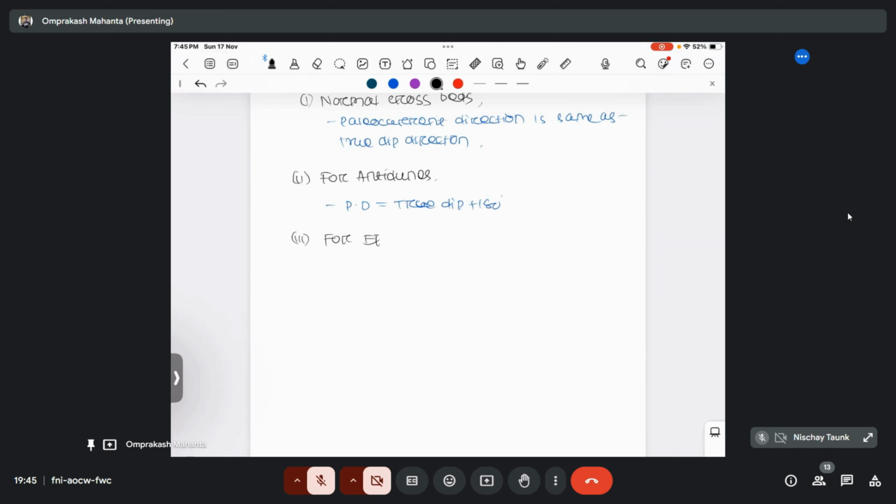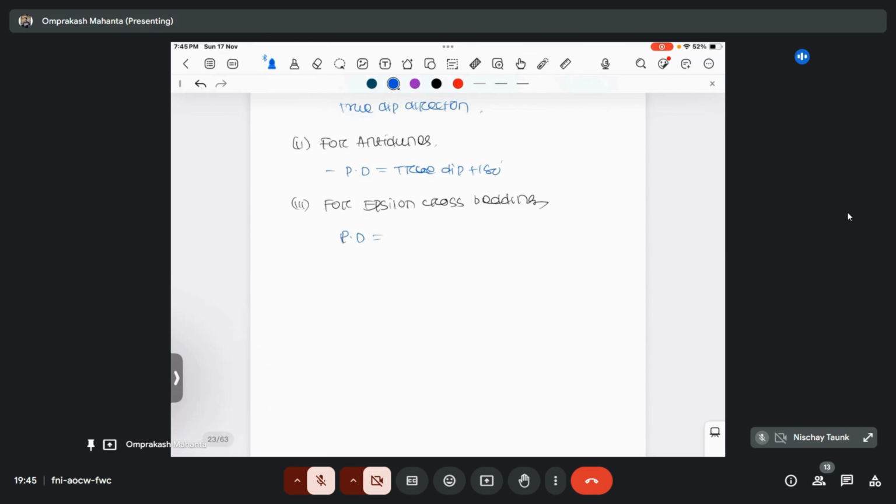And for epsilon cross bedding, the paleocurrent direction will be dip direction plus 90 degree.